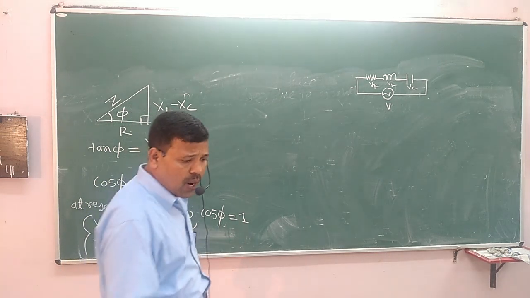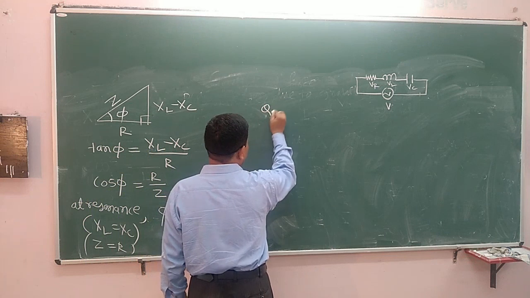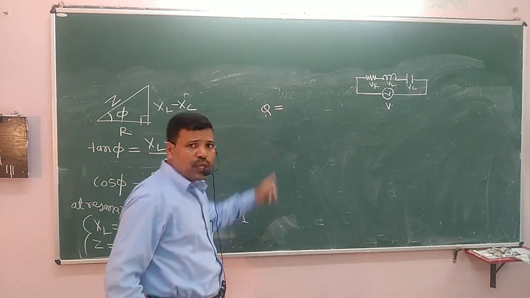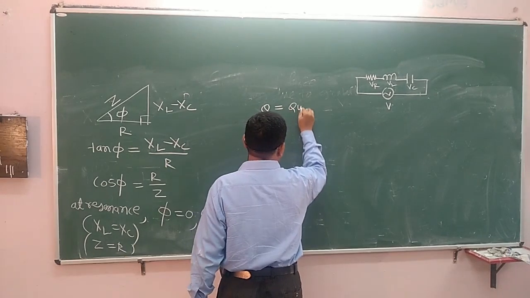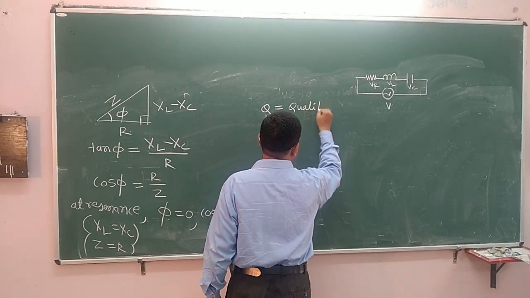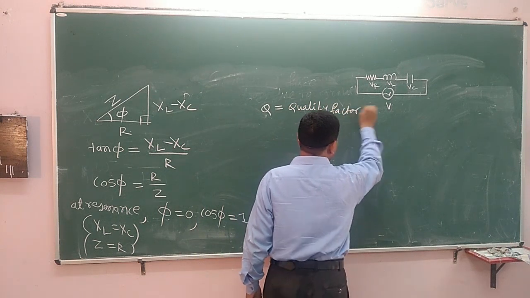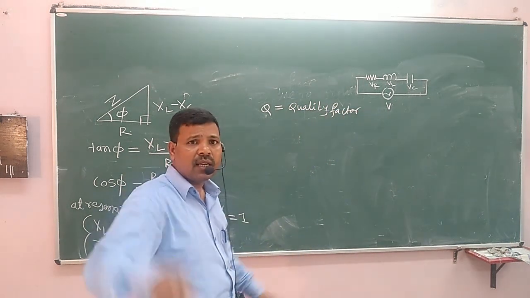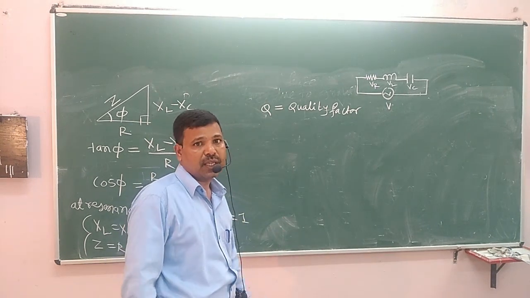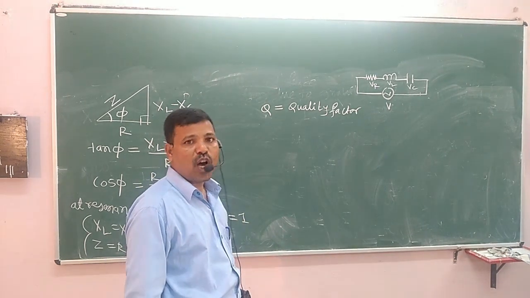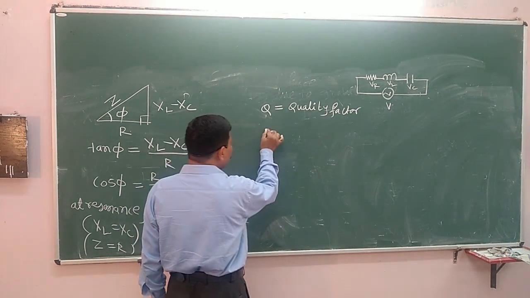How do we prove that quality factor? Q is known as quality factor: quality of the LCR circuit, quality of the tuning circuit, sharpness of resonance. How do we write?